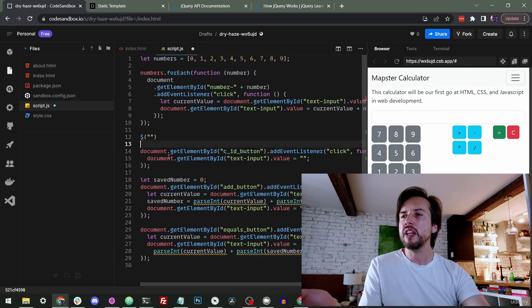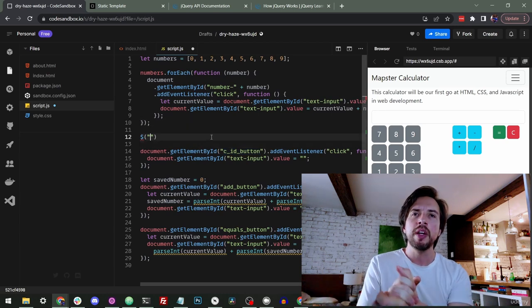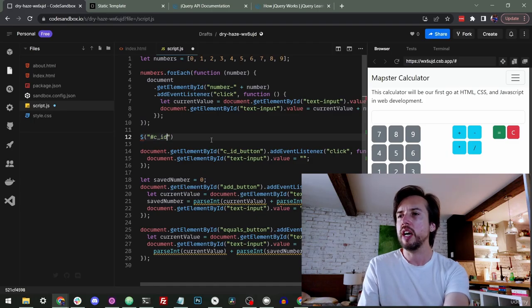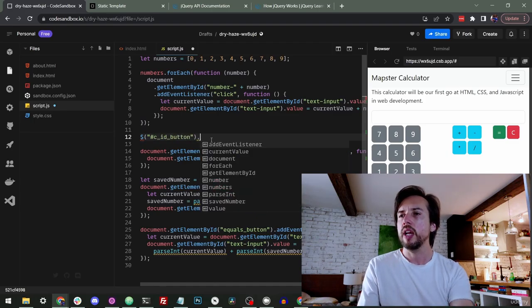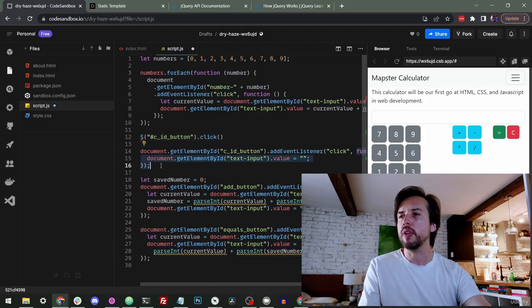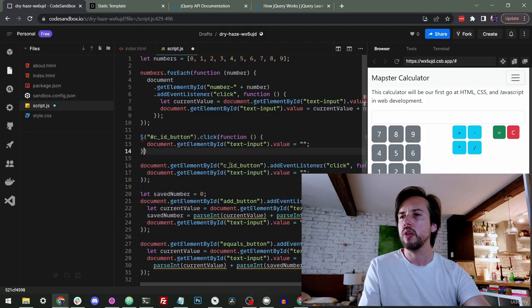Now the nice thing is we can use the same syntax that we use in CSS to refer to that element in jQuery. That makes it really easy because we just have to know one of them. So we do this hash thing, CID button. Great. And then we have a dot click. And then inside that click, we can put this function here, the one that changes the text input to blank.